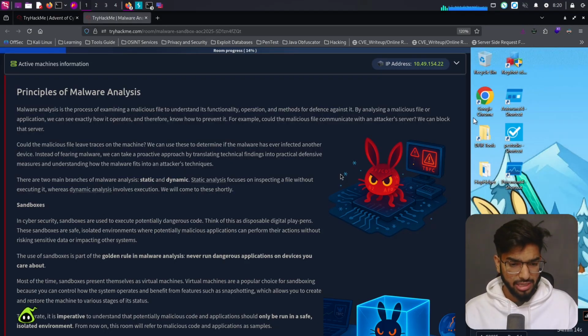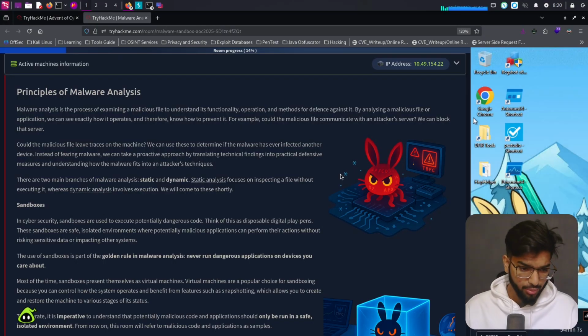There are two main branches of malware analysis: static and dynamic. Static analysis focuses on inspecting a file without executing it, whereas dynamic analysis involves execution. We'll come to these shortly.